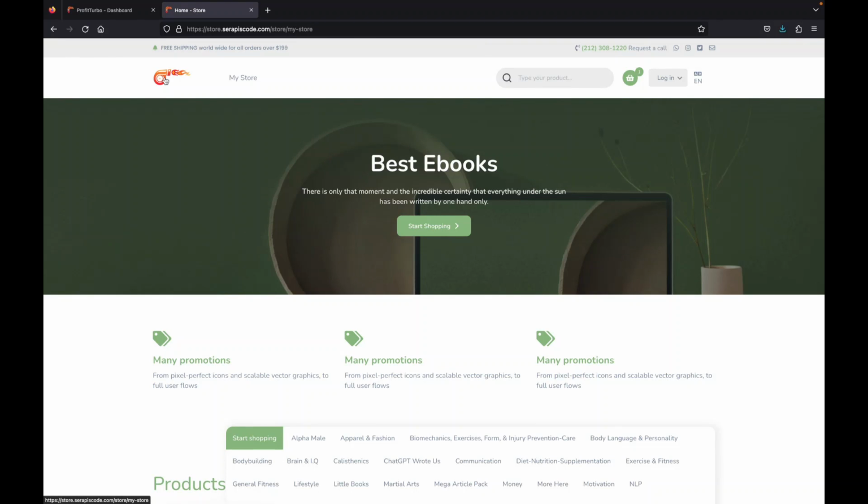All of this can be modified and personalized alongside 10 other themes that you can use for your stores to make sure it fits your needs. So you're not only restricted to ebooks. So let's jump in the backend and see what it all looks like.